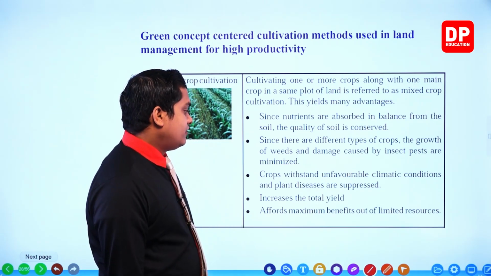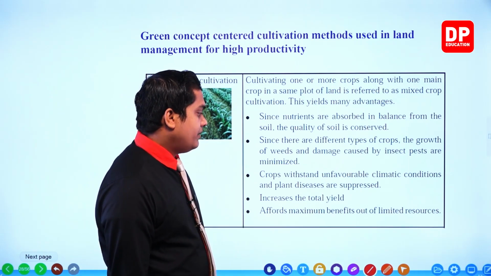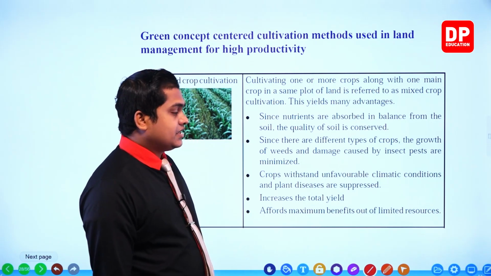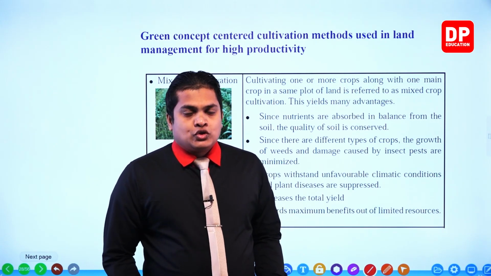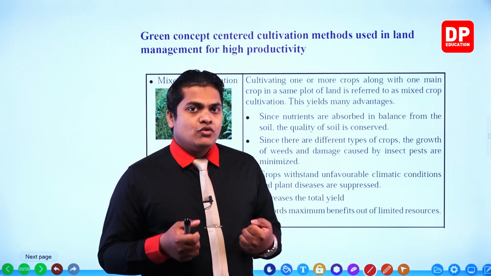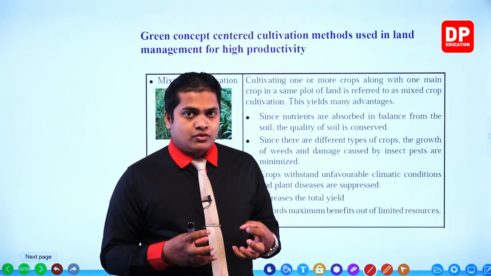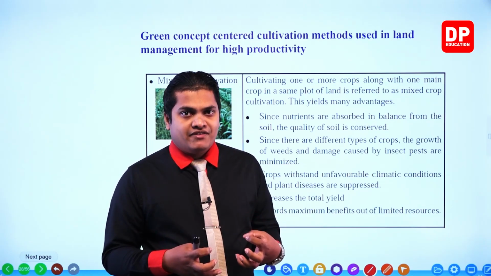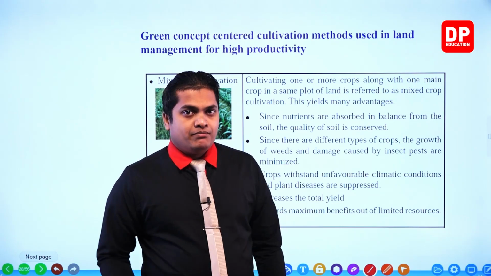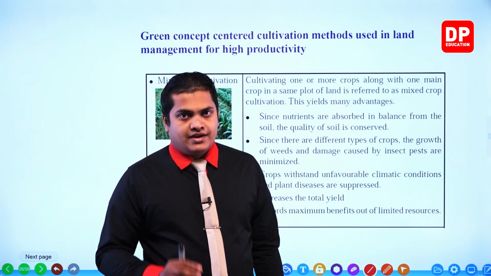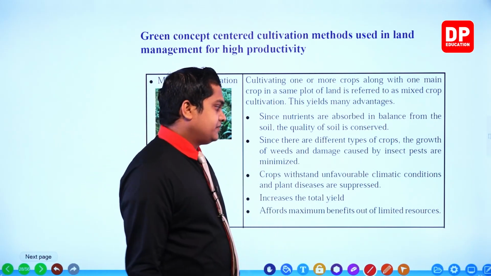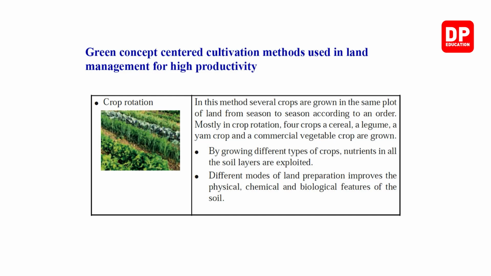Next one, affords maximum benefits out of the limited resources. So you know that land is a very limited resource that we have. So my dear children, it's very important to take measures to get the maximum use of the land that we have. So by doing mixed crop cultivation, we can get the maximum use of the land. Okay, right.